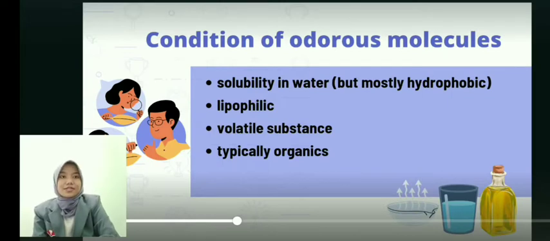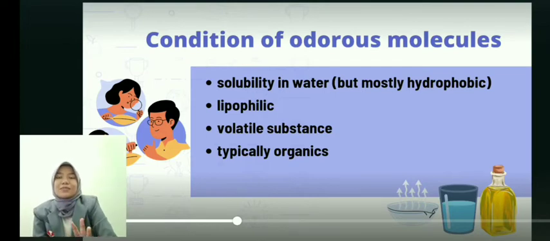Condition of odorous molecules. There are several conditions for chemical compounds to be odorous compounds. First, it must be soluble in water. But most other chemical compounds are hydrophobic, which don't dissolve in water. So at least the compound can dissolve in oil, or we know them as lipophilic.